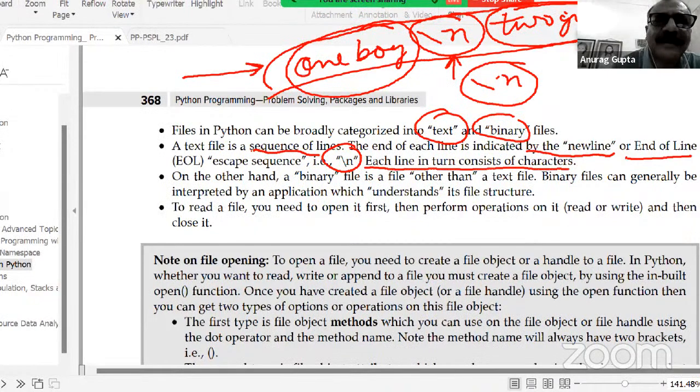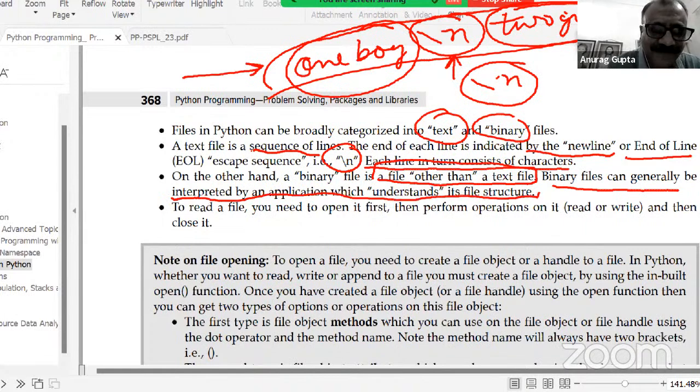On the other hand, a binary file is a file other than a text file. So there are only two options in the Python open function. Either it will be opened as a text file or it will be opened as a binary file. I will just explain this. So if you don't open it as a text file, the other option is you can open it as a binary file. Binary files can generally be interpreted by an application which understands its file structure.